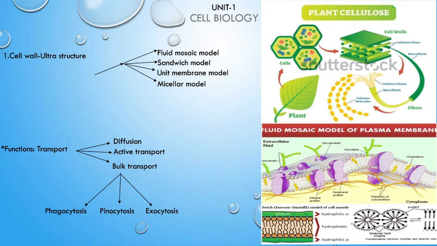Coming to the ultrastructure of the cell wall, which is very important. What is the chemical nature of the cell wall? We already discussed cellulose, hemicellulose, pectins, and lignins. These are the main chemical components of the cell wall, so you should write two points about each one.